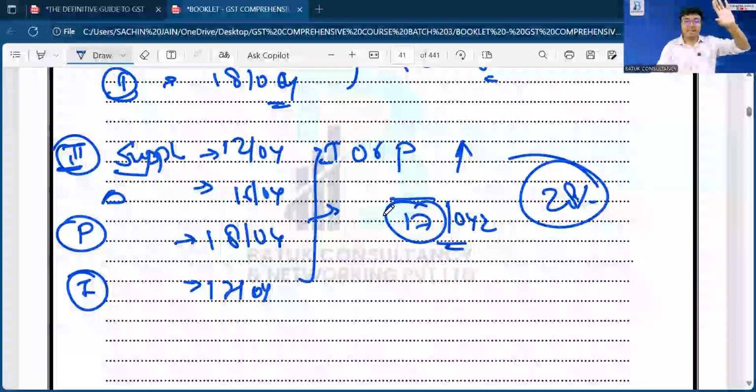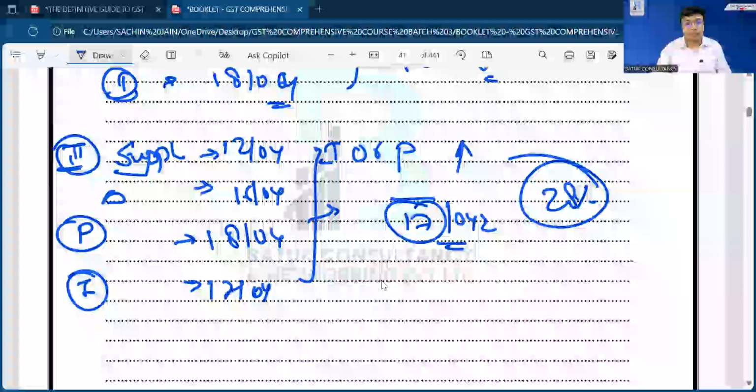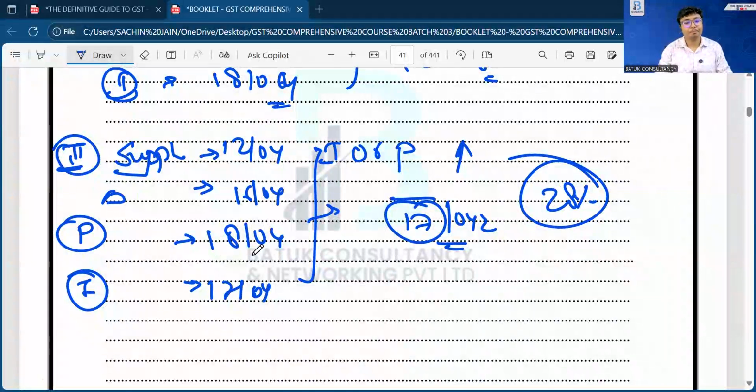Sir, is this example okay for everyone, or should I take another example and repeat the concept? Just let me know once. Okay, sir. Thank you.